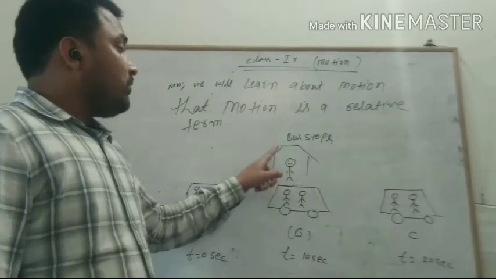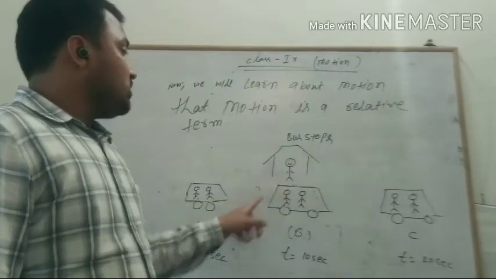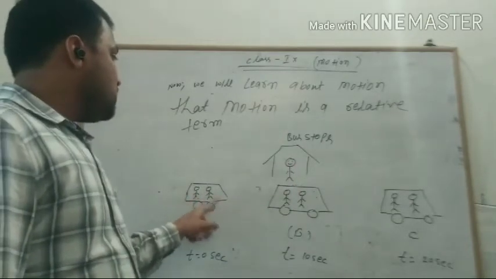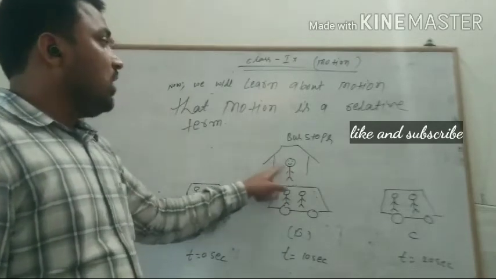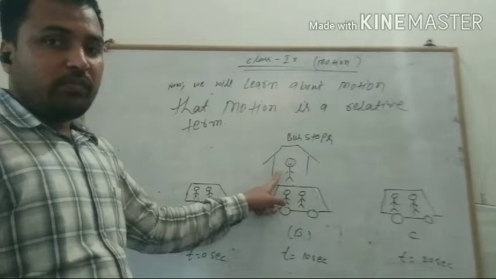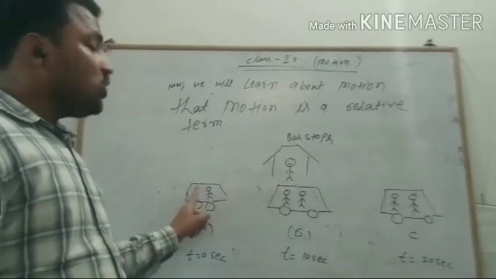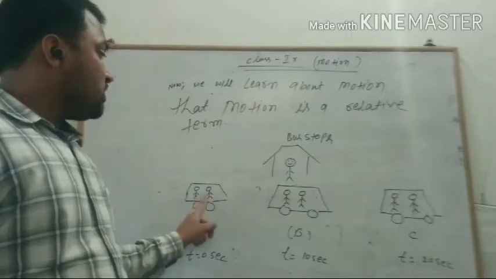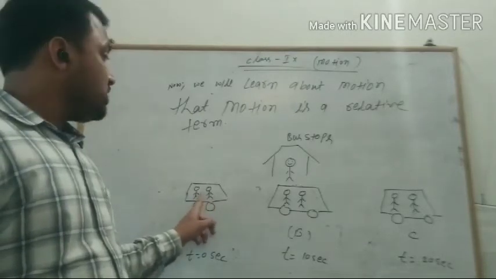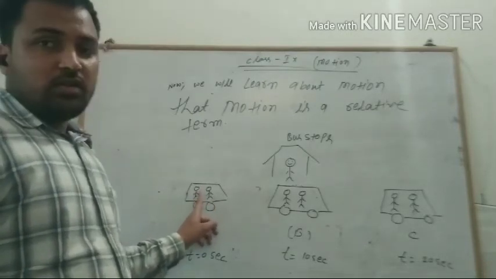So these two persons are in motion with reference to this static frame of reference, but these two persons are not in motion with reference to their positions or with reference to each other, right?